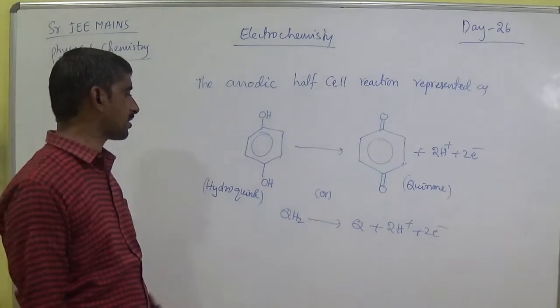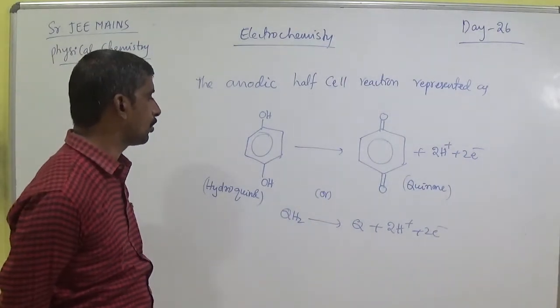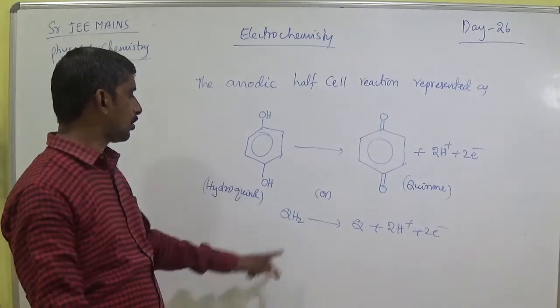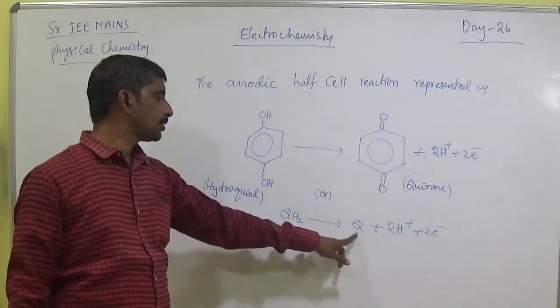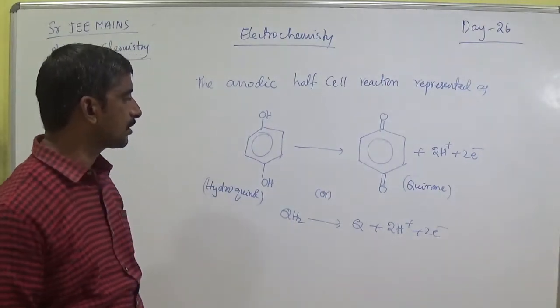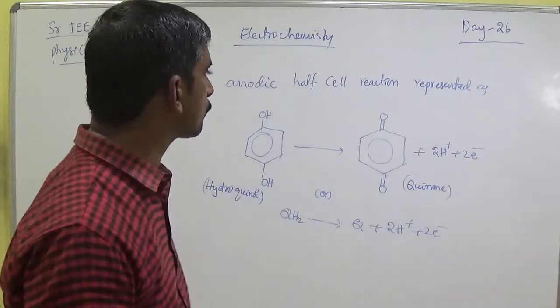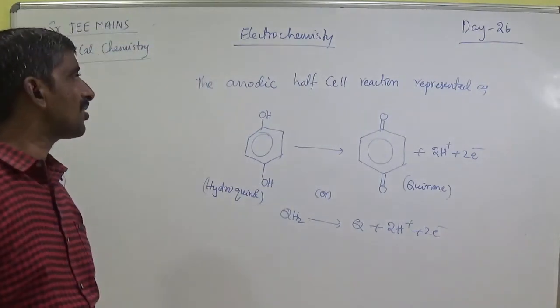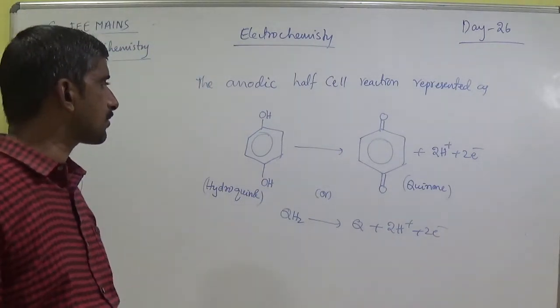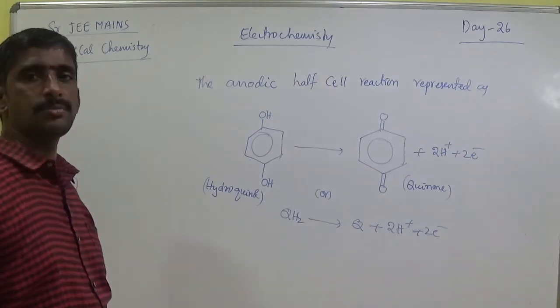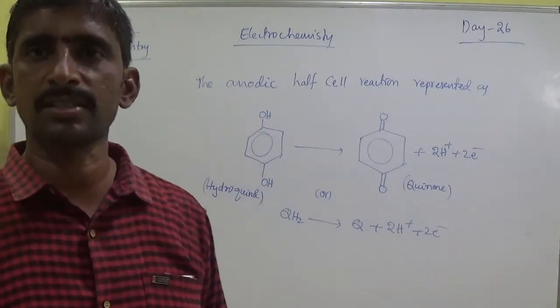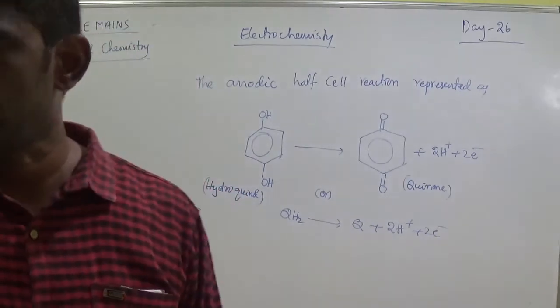So this is a simple example: QH2 equals Q plus 2H plus plus 2 electrons. These are hydroquinol, these are quinone. Anyway, this is losing of electron. So that is a redox cell reaction, meaning both oxidation and reduction. So write down this concept.